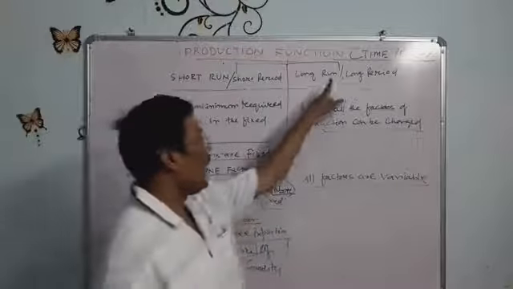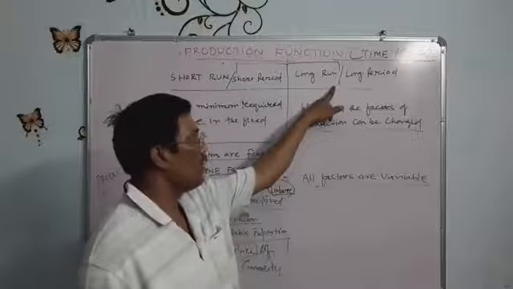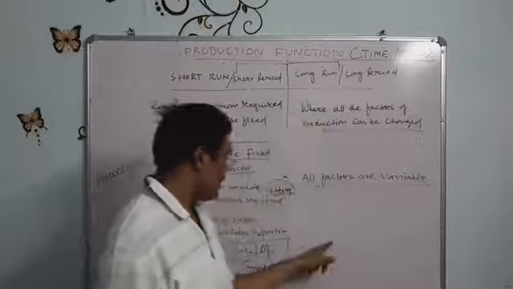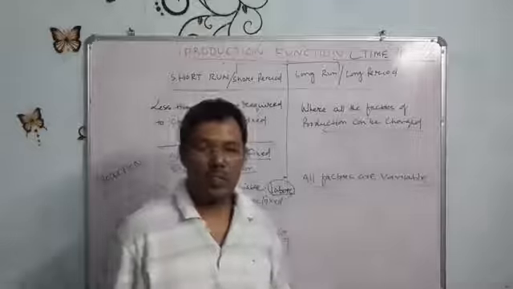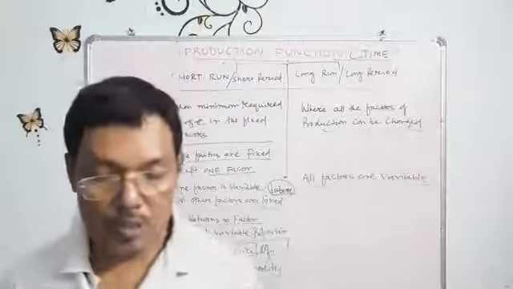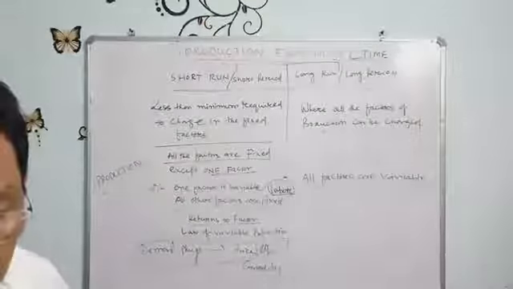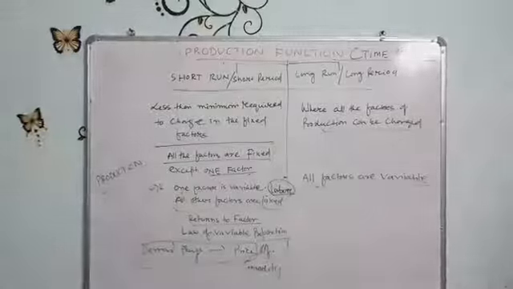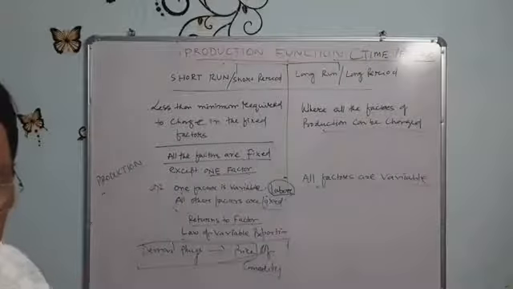On the other hand, in the long period, supply plays the dominant role in the determination of the price of commodities. It means in the long period, supply can be adjusted according to any change in demand.